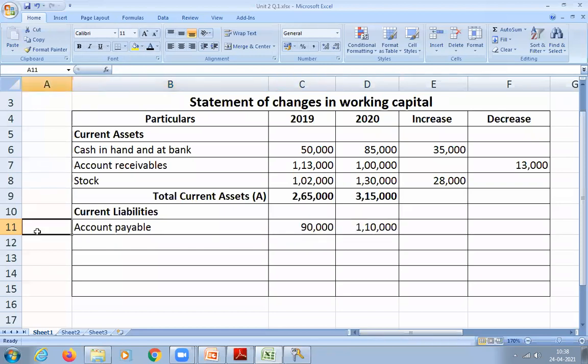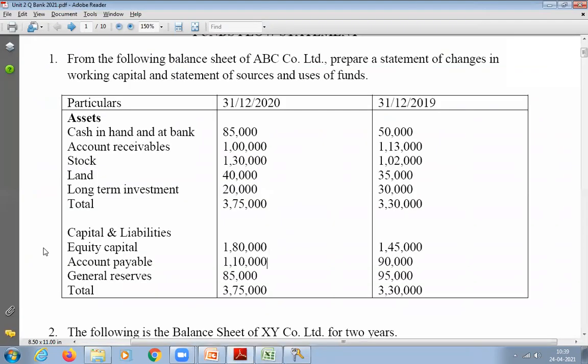90,000 and 1,10,000. Now please remember, the rules will change. Liabilities will be opposite. If it is increasing, write in the decrease column. If it is decreasing, write in the increase column. Now tell me, is account payable an increase or decrease? Increase, sir. So which column do you have to write in? Decrease column. How much? 20,000 in the decrease column.